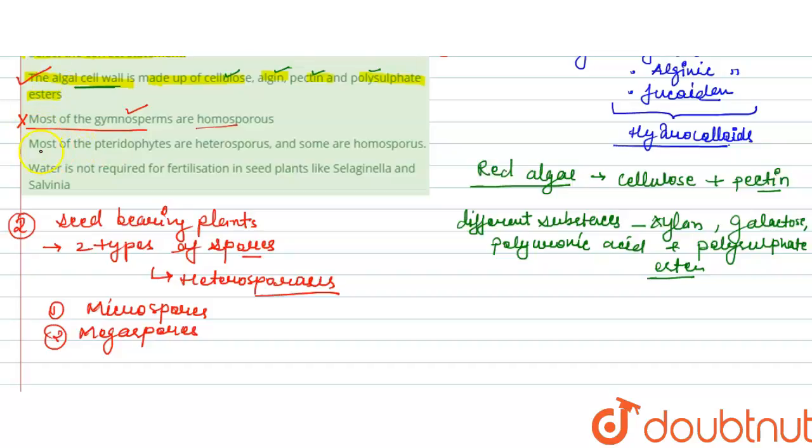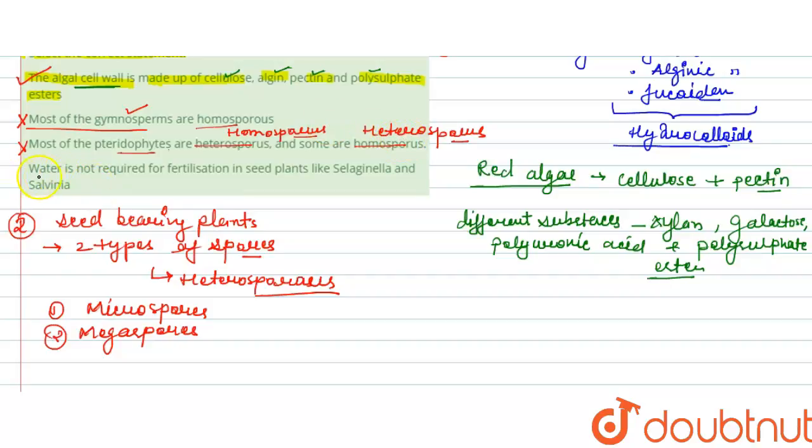Next is most of the pteridophytes are heterosporous and some are homosporous. This is given oppositely. This is the incorrect one because the pteridophytes are mostly homosporous. That means they produce a single type of spore, and some are heterosporous. That means some pteridophytes produce two types of spores, the microspores and megaspores. This is the incorrect one.